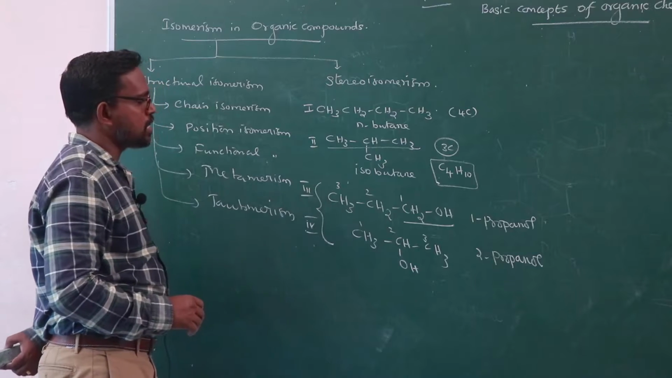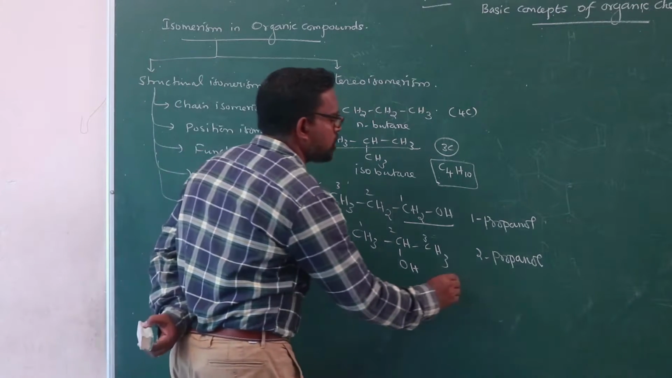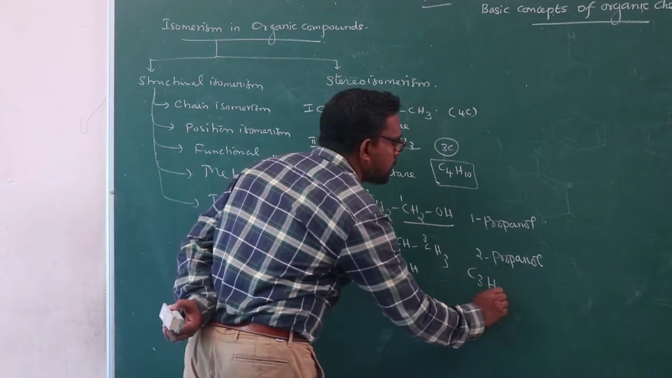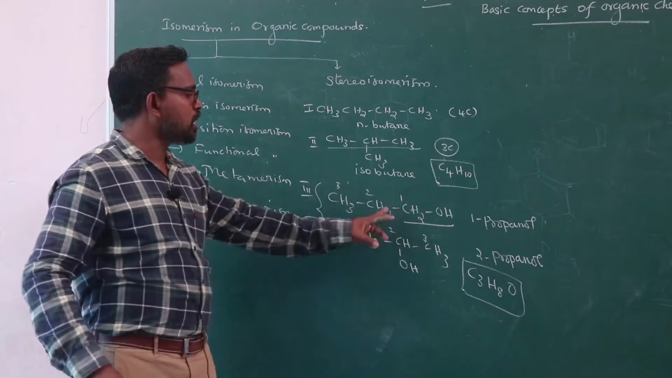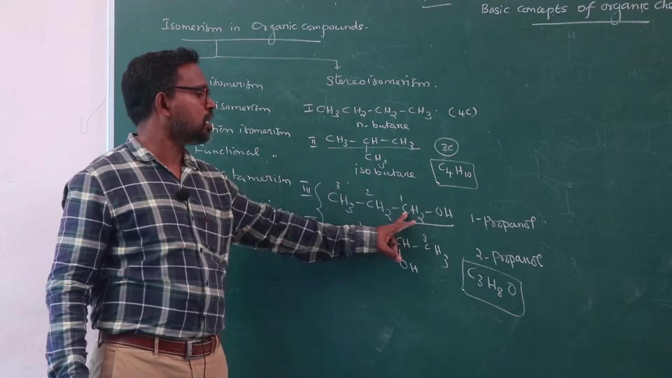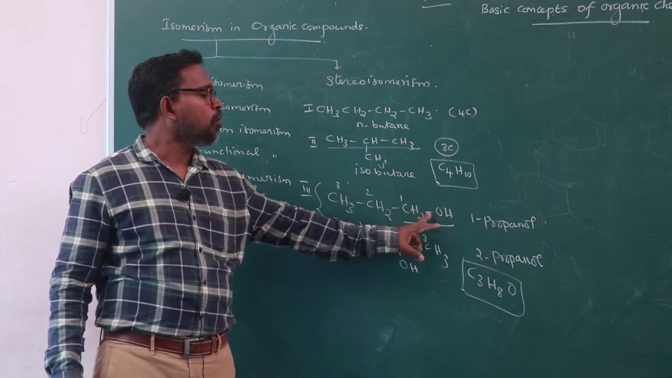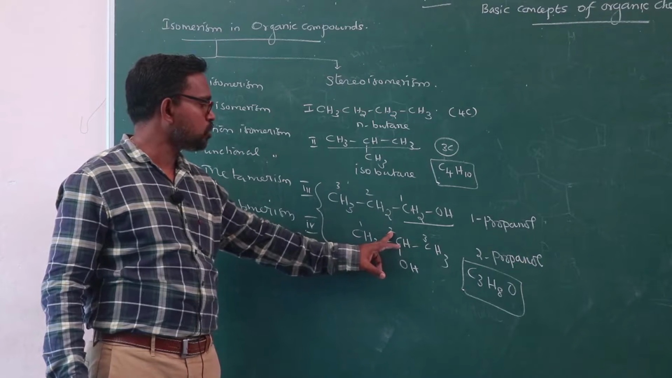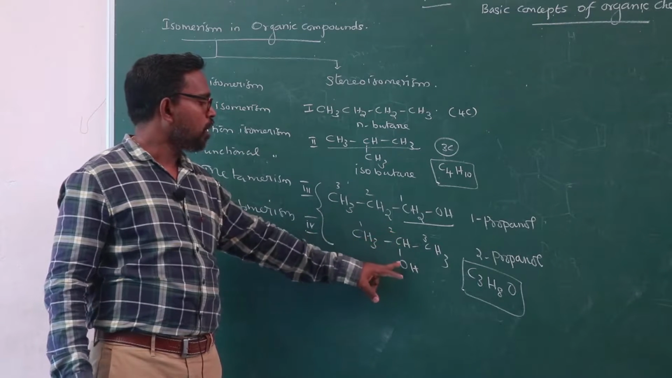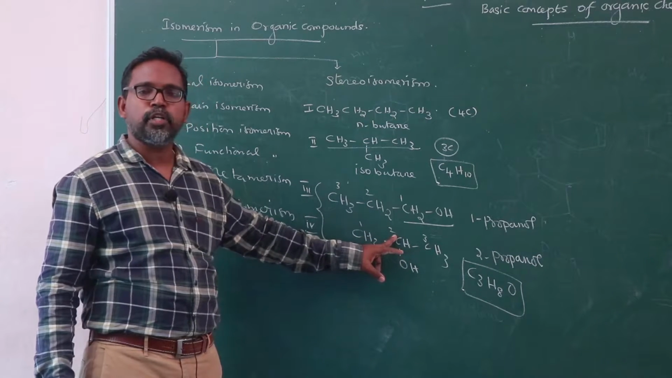In these two compounds, structure number 3 and structure number 4, both have the same molecular formula C3H8O, but the functional groups are attached at different positions. In structure number 3, the OH group is attached to carbon number 1; in structure number 4, the OH group is attached to carbon number 2.